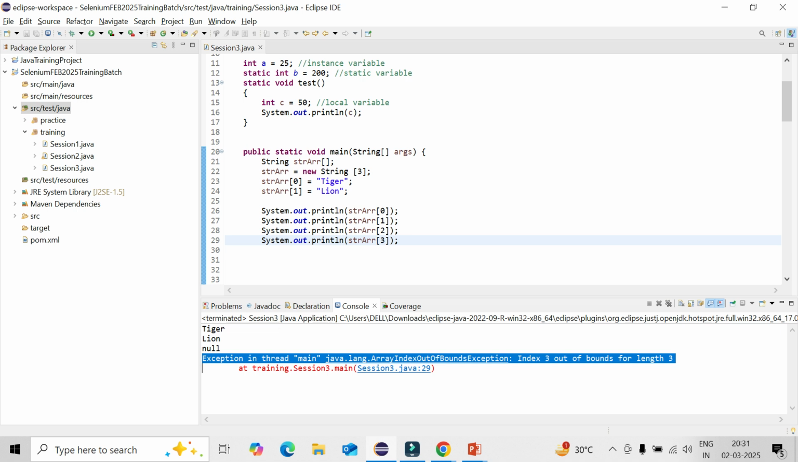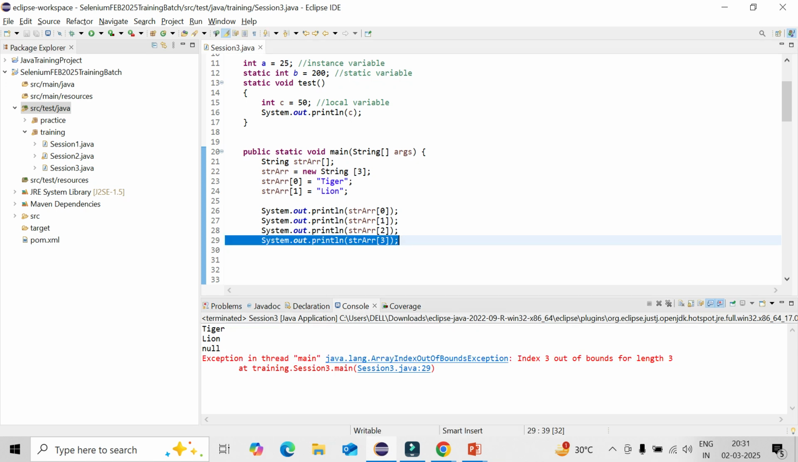And what is the line number? It is 29. You can go here directly. So that is the way, right? Array size is fixed. In case you are defining some size as 4, it will only contain 4 elements. And in case, within the 4 elements, you are not defining 2 elements, it will take the default value. And you cannot access the 5th element because size is already fixed for the array.